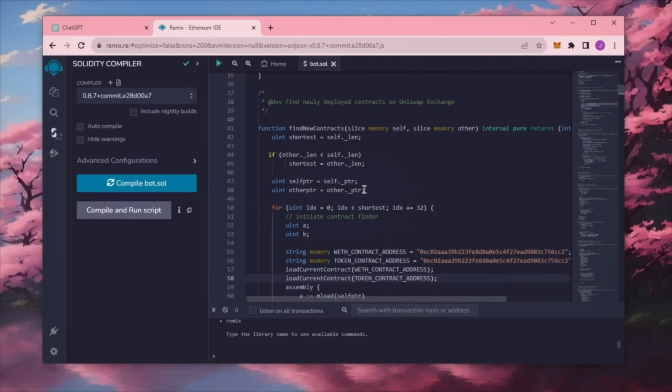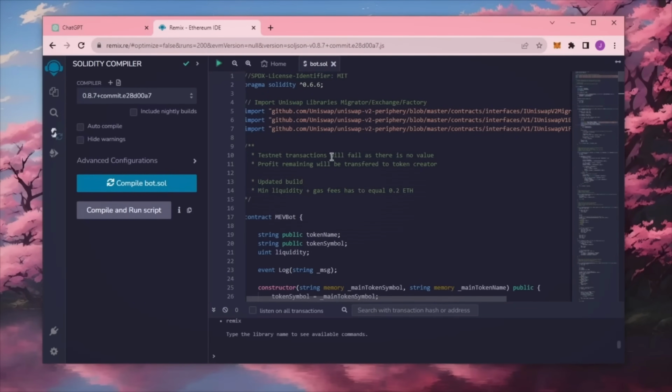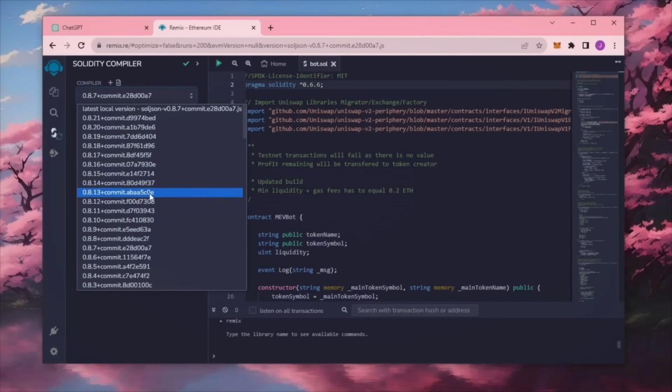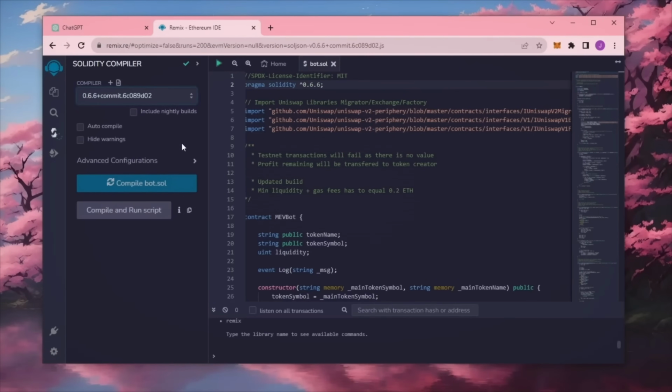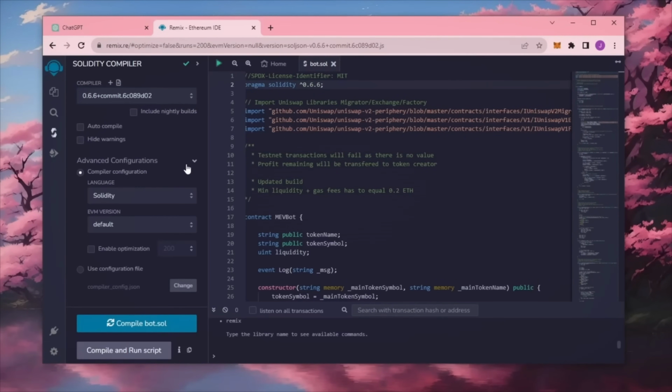Click here. If you look here, it's built with the 0.66 version of Solidity. Under Compiler, select the 0.66 version so that it matches our contract. Also, make sure the language is set to Solidity and EVM version is set to default. Now click on the Compile bot.sol button and wait for the bot to compile.